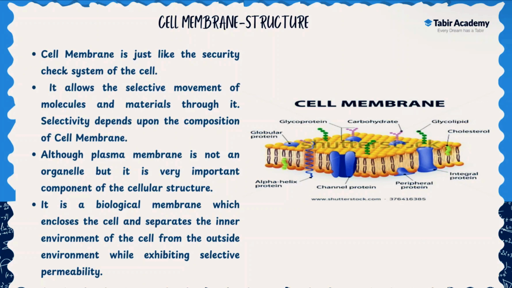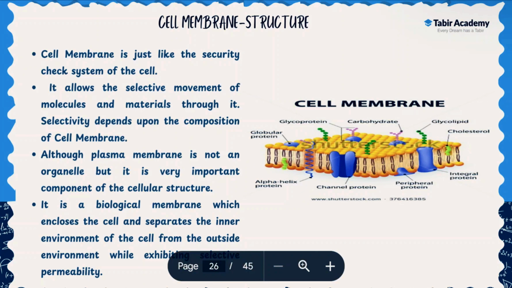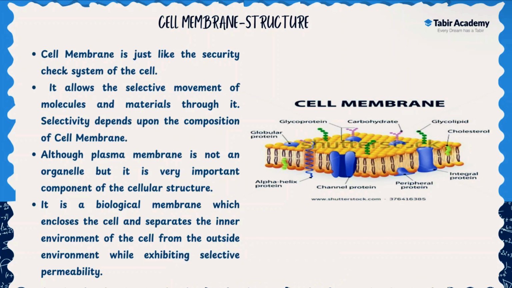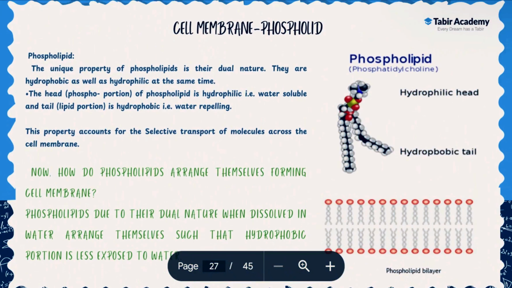फिर certain channel proteins होते हैं जो कि certain molecules या ions को allow करते हैं to go in and out of the membrane. You have an alpha helix protein, there's a globular protein over here, then you have glycoproteins and carbohydrates, right?